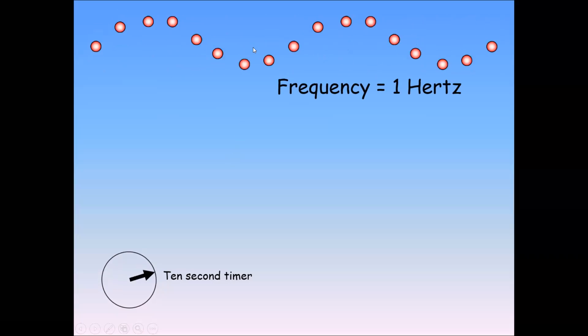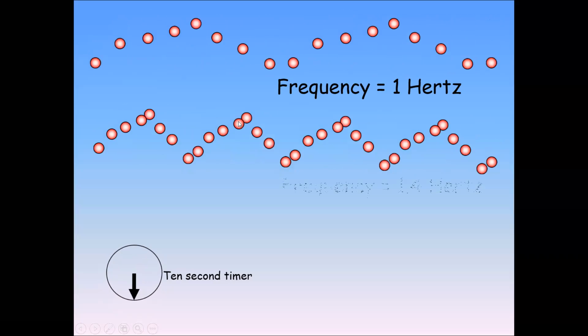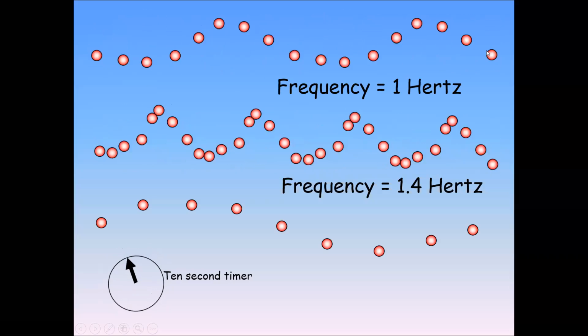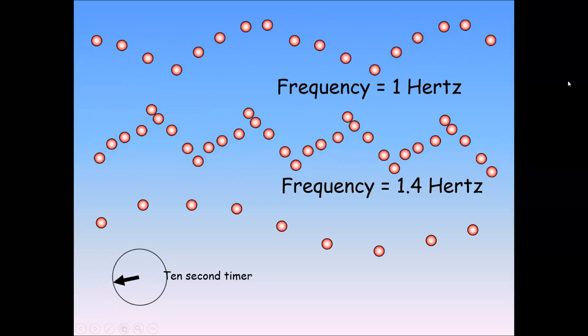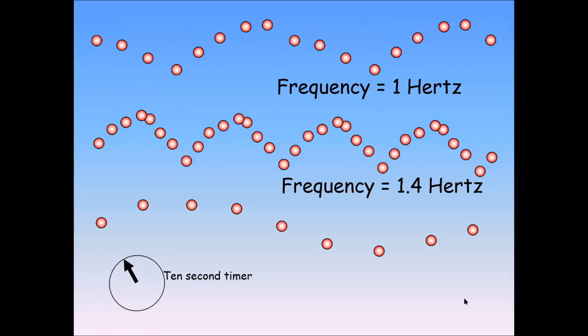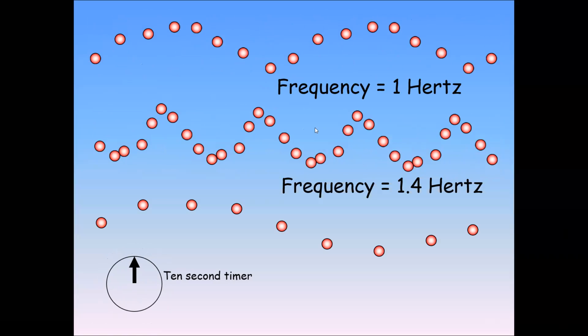You can see particles are moving up and down, and the energy transfer is towards right or left. So it's 90 degrees. We call that a transverse wave. This kind of wave is transverse.